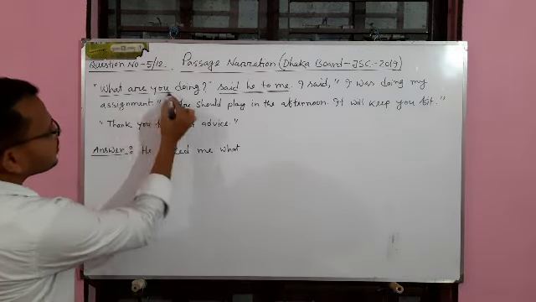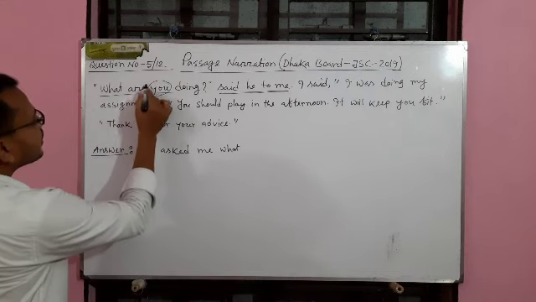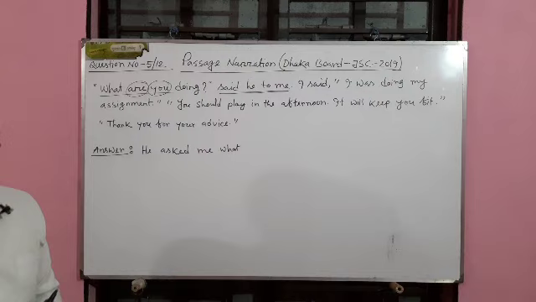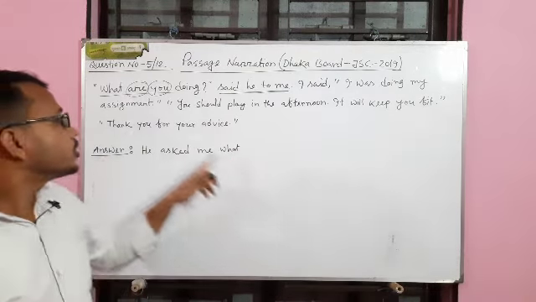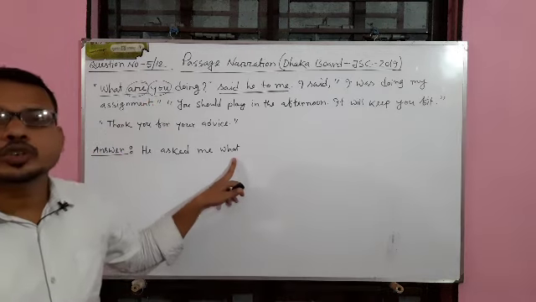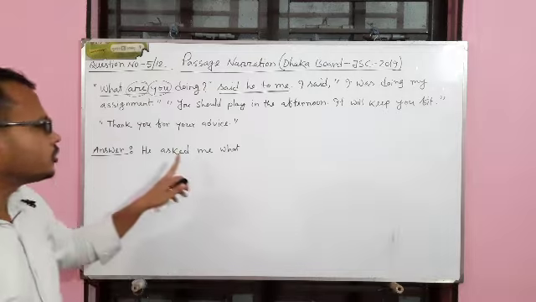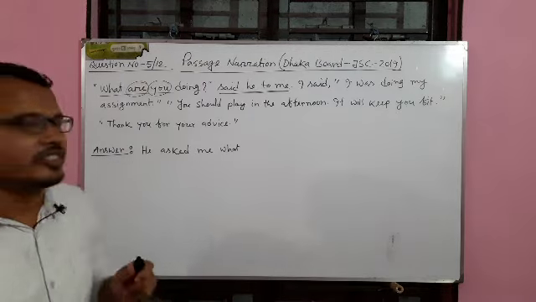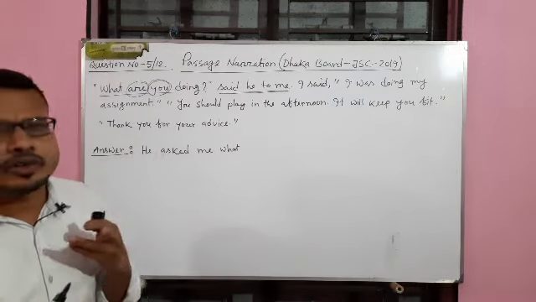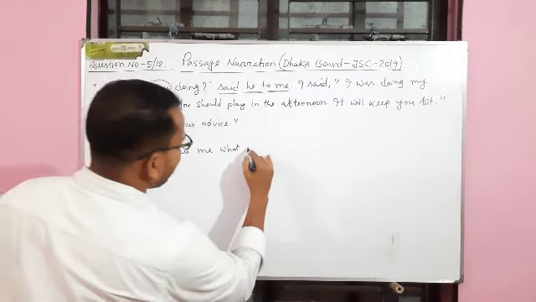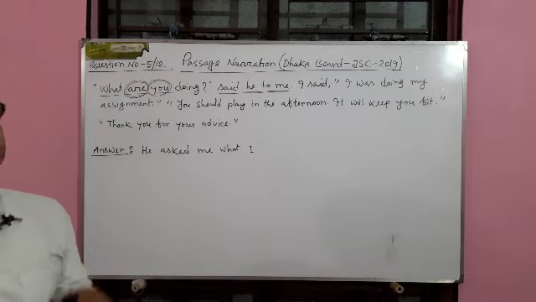Here it is an interrogative sentence. That is why the auxiliary verb is before the subject. But as we are making this statement, we have to turn the interrogative sentence into a statement. So that is why we have to write the subject first. What is the subject? You. You means who? I, because he is asking me the question. So here you means I. What I. Instead of are, we have to change it into past tense.